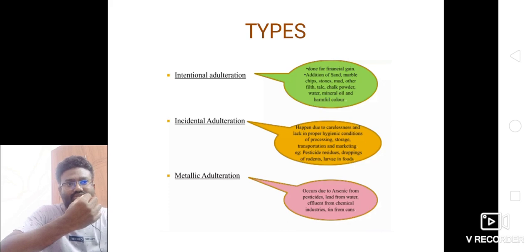It may happen accidentally or even intentionally. Another one is packaging hazard. The packing materials in which the food is packed may also interfere and mix with the constituents of the food, leading to packaging hazards.